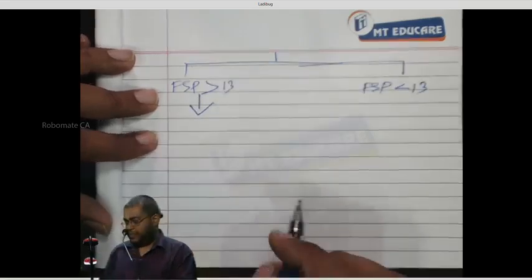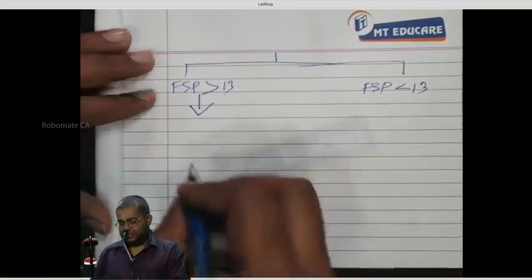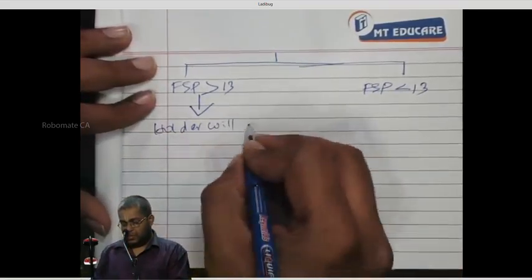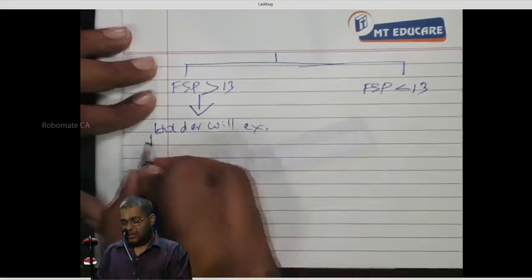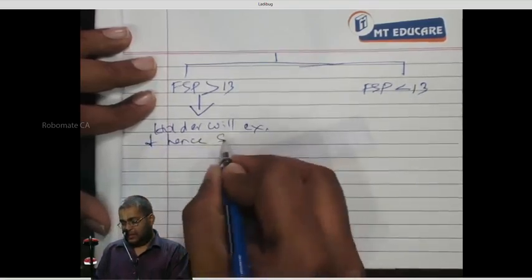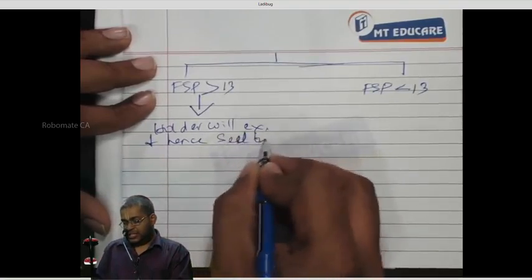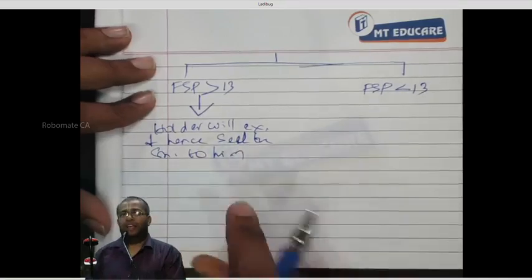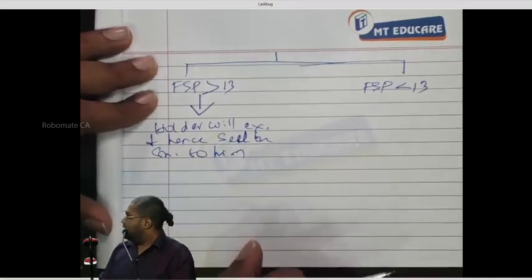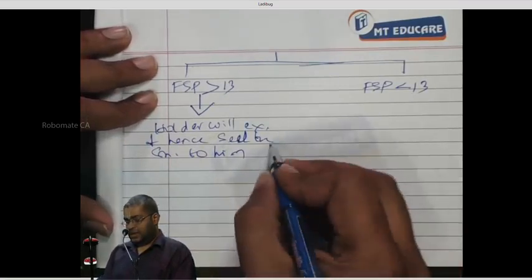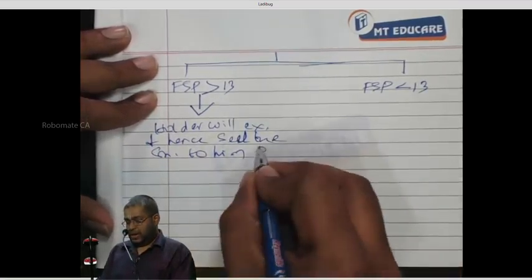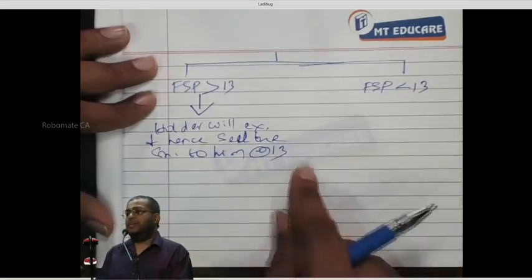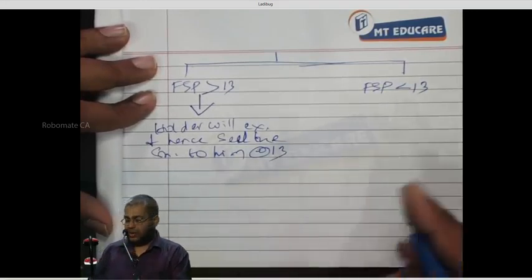Write down: holder will exercise and hence sell the share to him at 13 rupees.